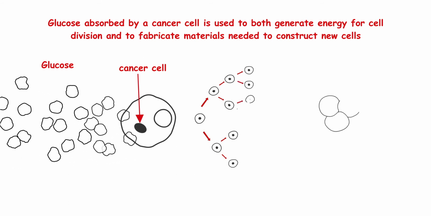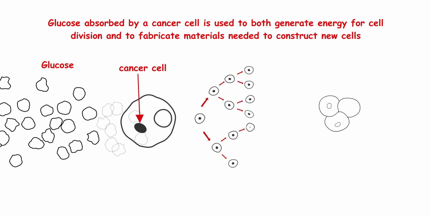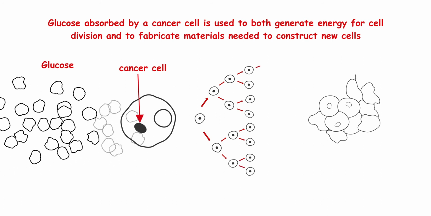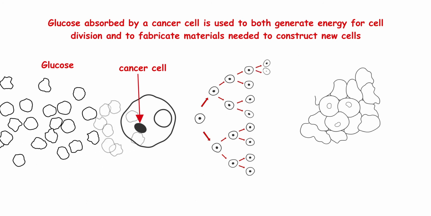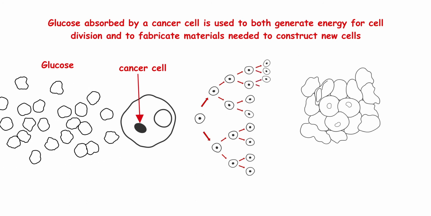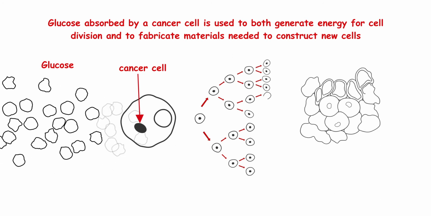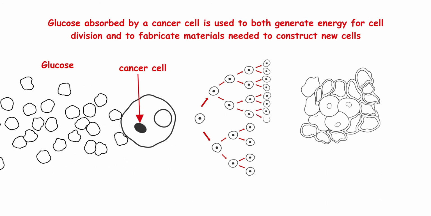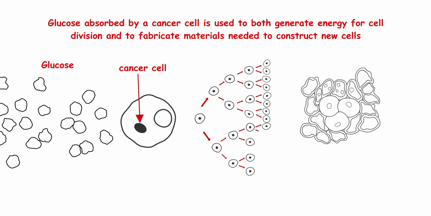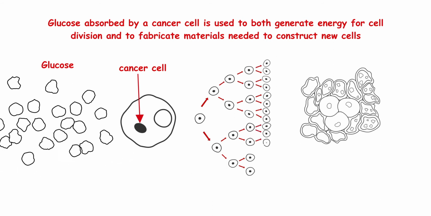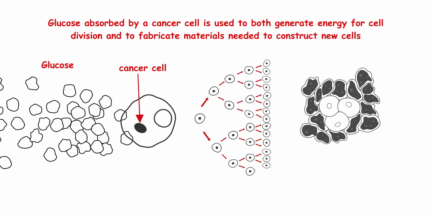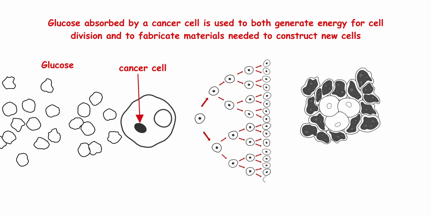Cancer cells appear to be very efficient in using the glucose. They use a small portion of each glucose molecule for energy extraction and use the rest of the molecule to fabricate the materials needed to construct new cells. This capability is most likely an inheritance from the cells that originally appeared on Earth. To survive and multiply, they could use only a small amount of energy from the glucose they absorbed from the environment, because those earliest cells did not contain mitochondria where modern cells produce energy proficiently.